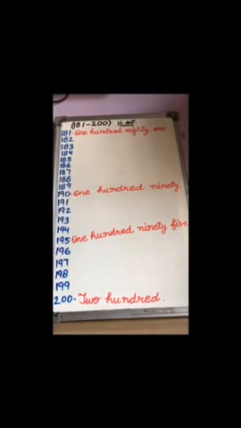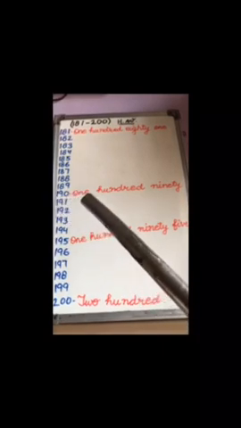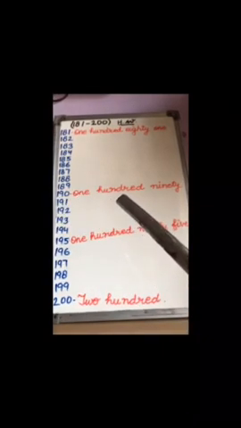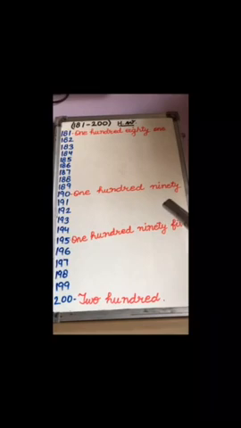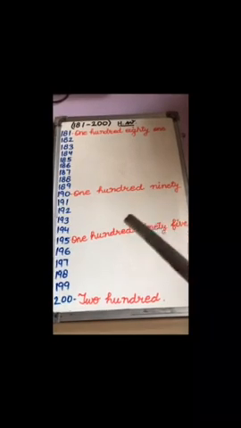What is the spelling of 90? NINETY, 90. How are we going to write it? ONE, HUNDRED, 100, NINETY, 90, 190.